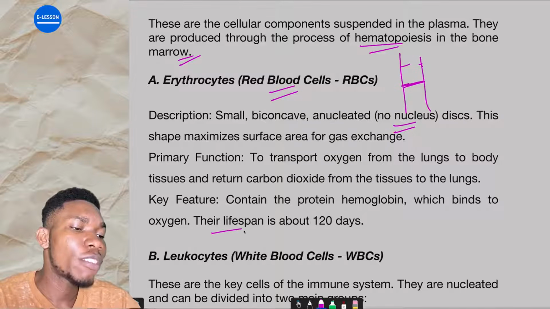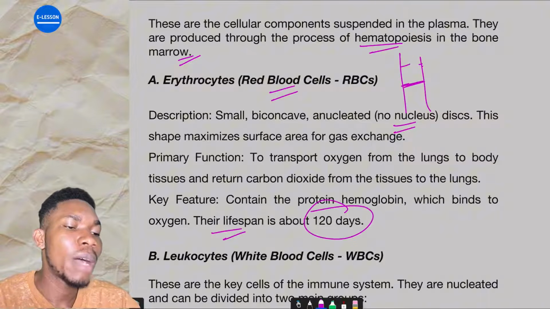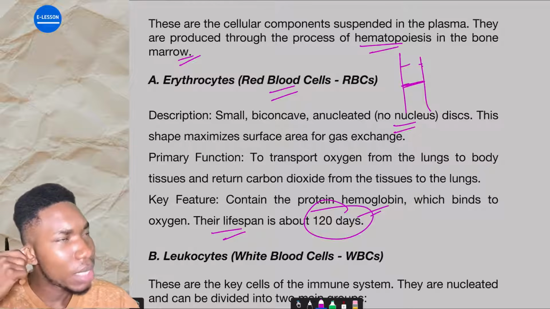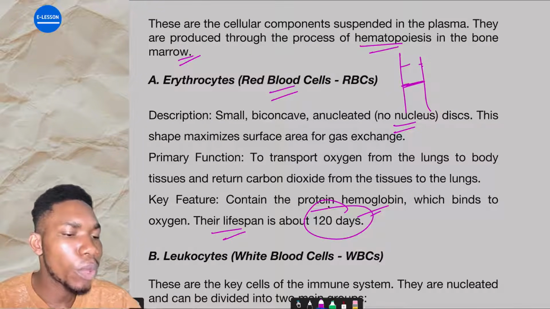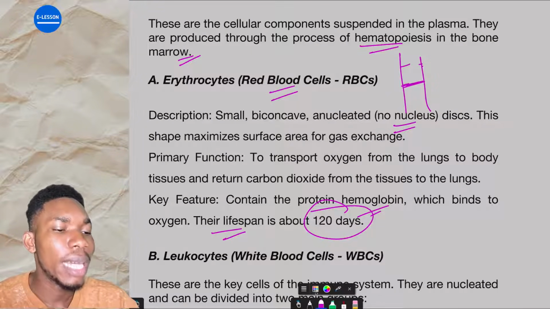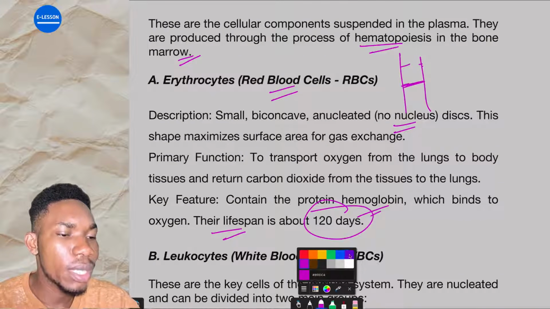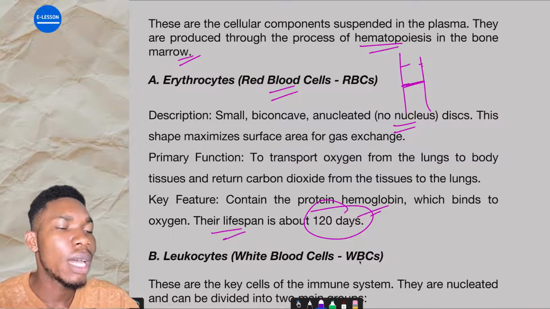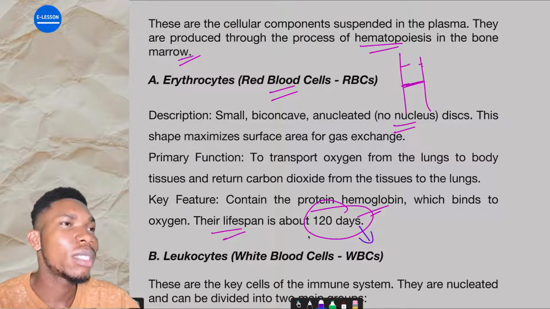Now, the lifespan of erythrocytes is about 120 days. After 120 days, it undergoes programmed cell death, which we call apoptosis, and then new red blood cells will be generated. So the total lifespan of red blood cells is about 120 days. After 120 days, it dies.